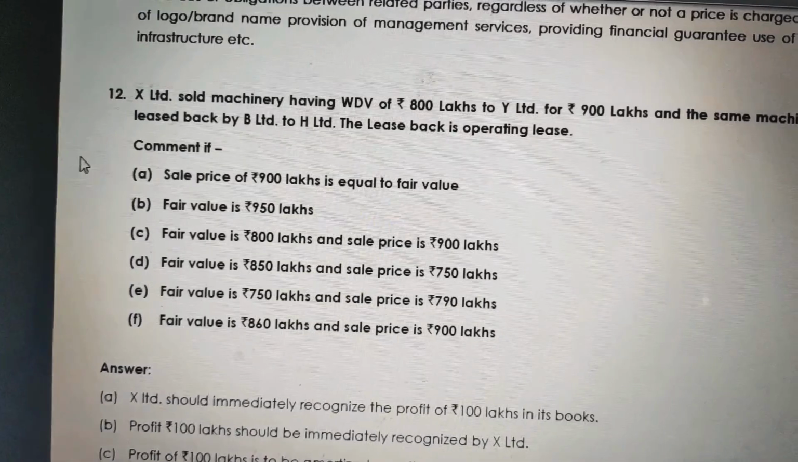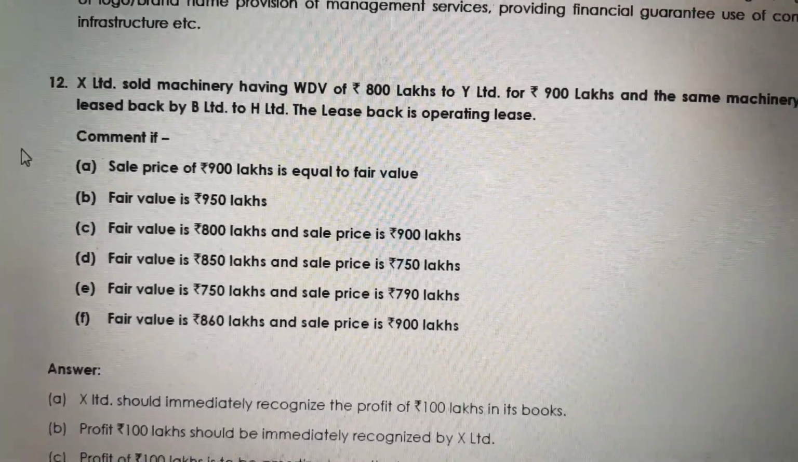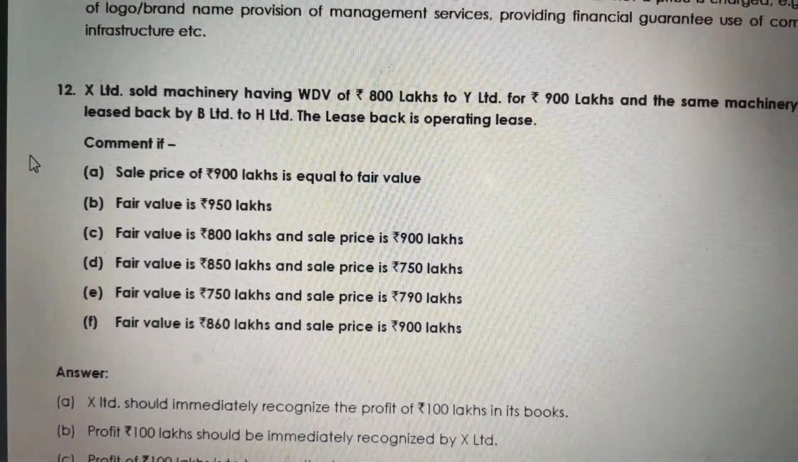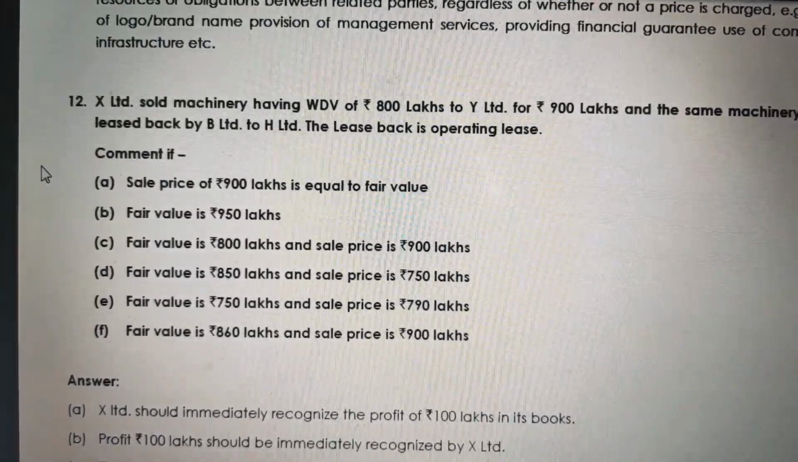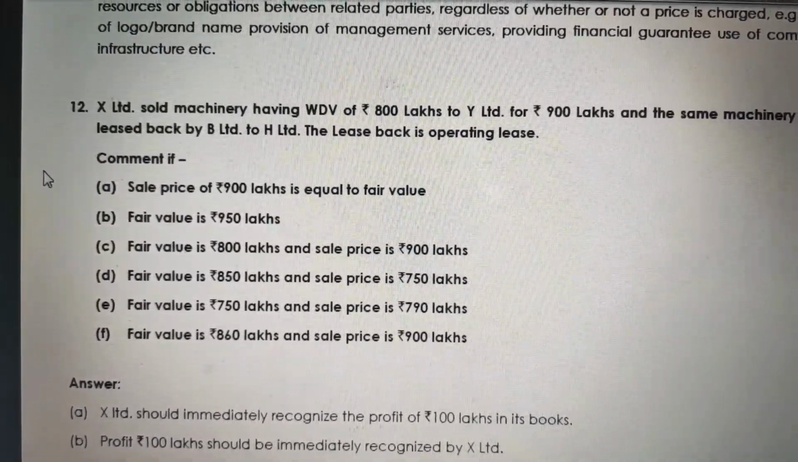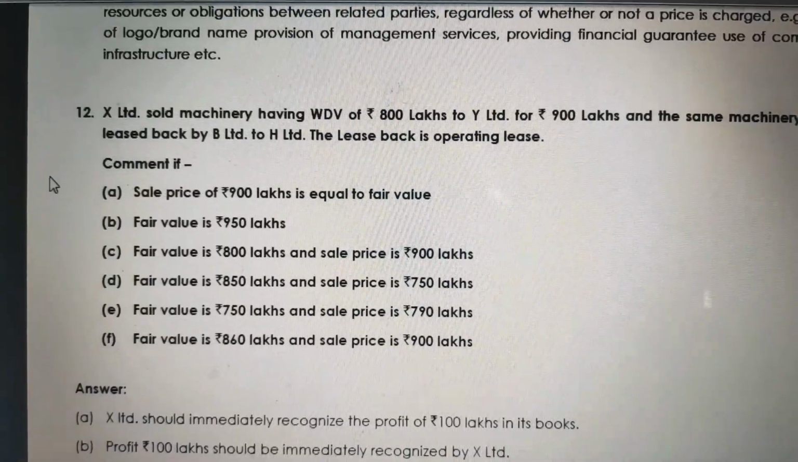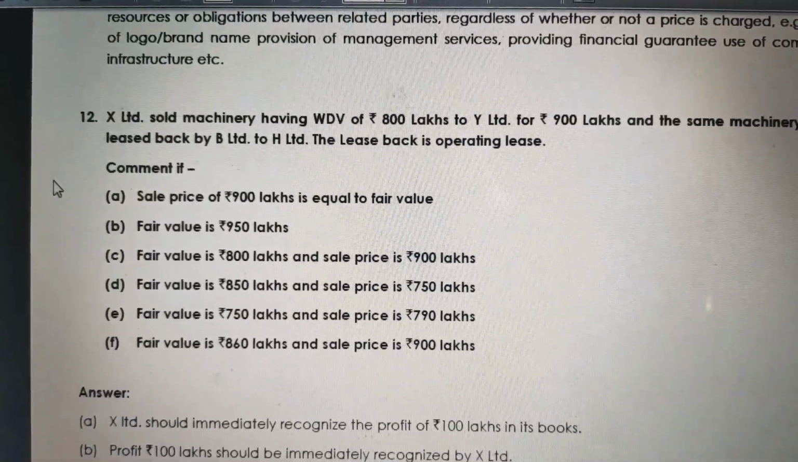Continuing further with E. Fair value 750 lakhs, sale price is 790 lakhs. Here the issue is the sale price was made more than the fair value, but the thing is, it is lesser than the return on value which was recorded in our books of accounts. That is 800 lakhs.